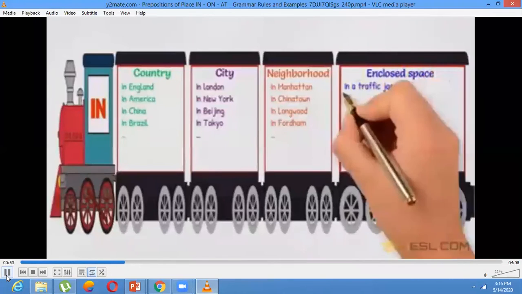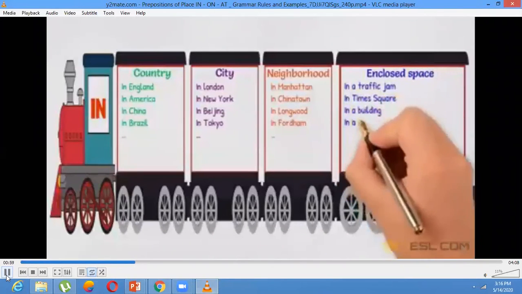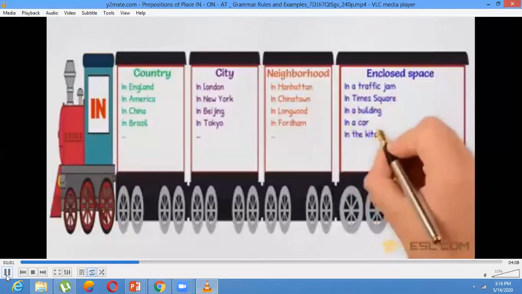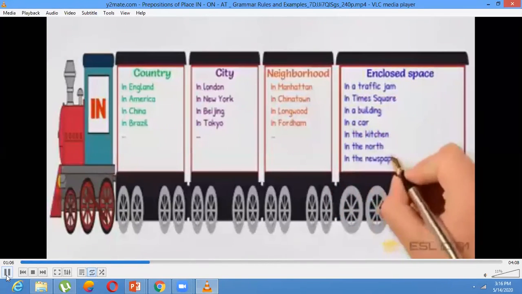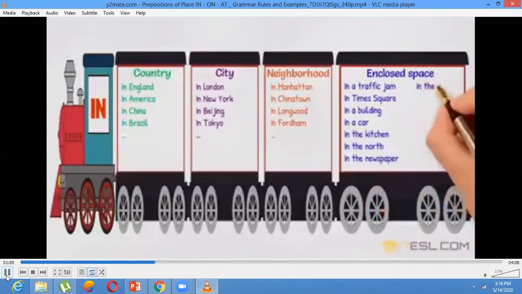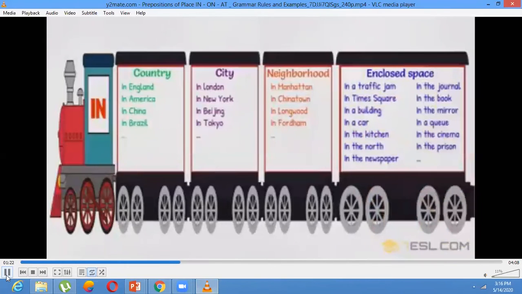When we are talking about enclosed space: in a traffic jam, in Times Square, in a building, in a car, in a kitchen, in the north, in the south, in the newspaper, in the journal, in the book, in the mirror, in the queue, in the cinema, and in the prison. You see, all these are enclosed spaces, we use the preposition "in".